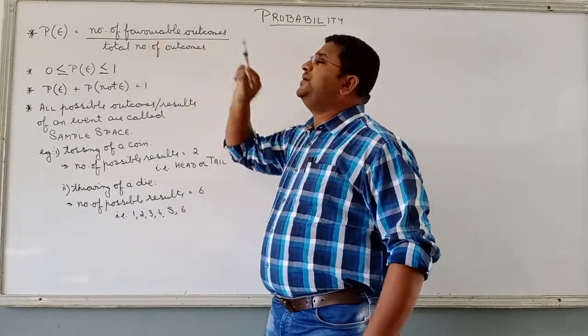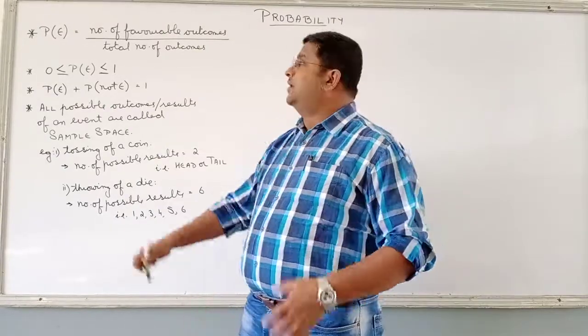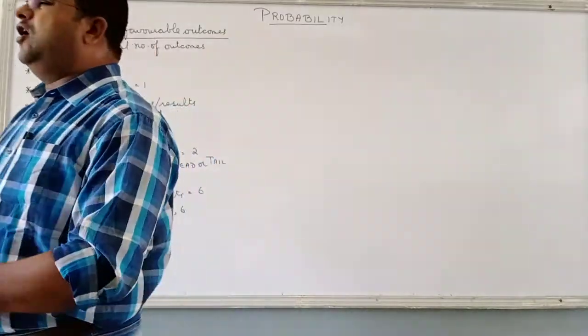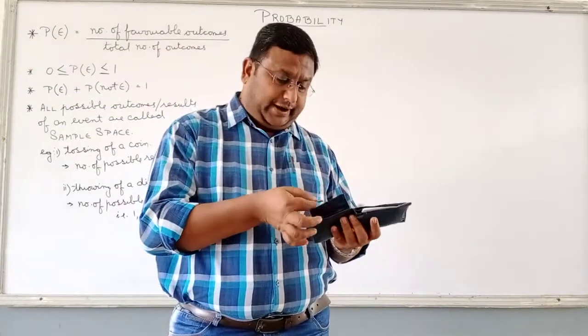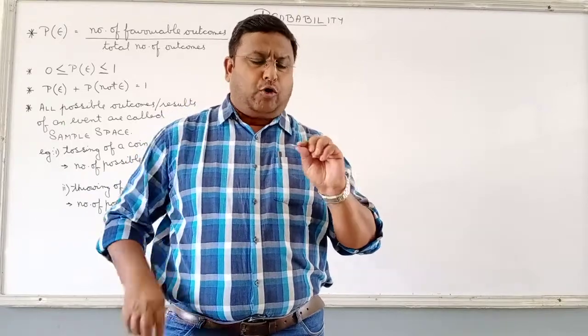Favorable outcomes means results which are in our favor upon total number of outcomes. The best example to understand probability nowadays is a coin. Let me see if I have a coin in my pocket. Yes, I have a coin. I have this 2 rupee coin with me.